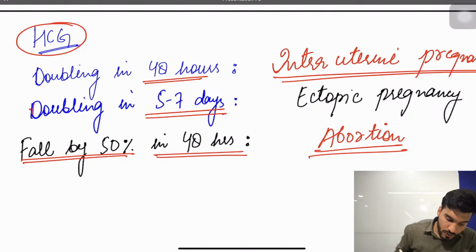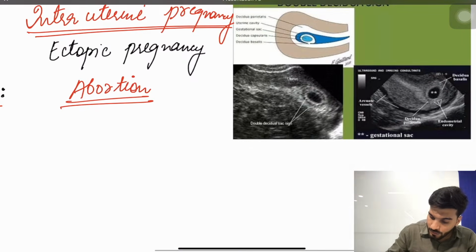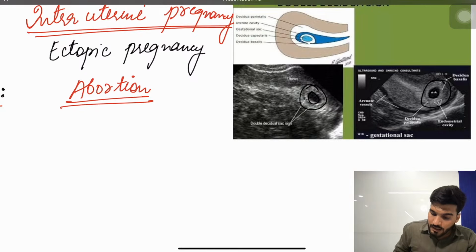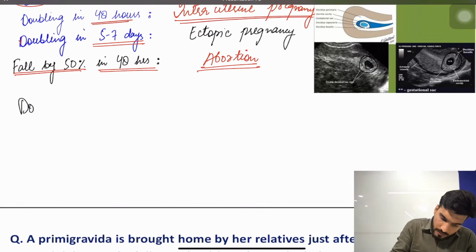Now after that, my dear students, if we talk about double decidual sac, this is the double decidual sac. There are two layers, inner layer and outer layer.